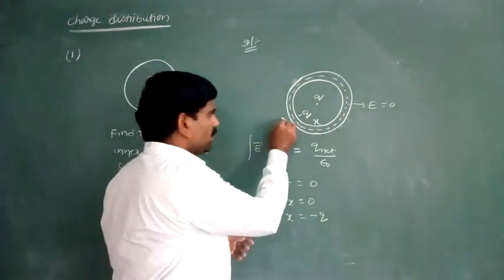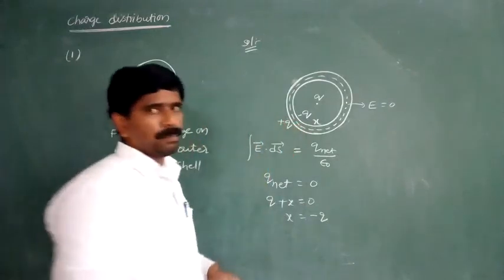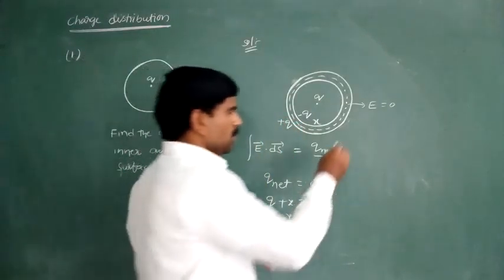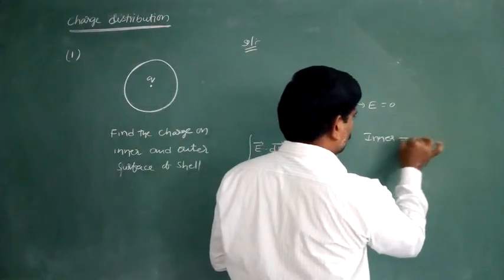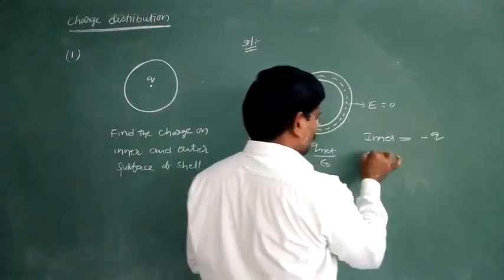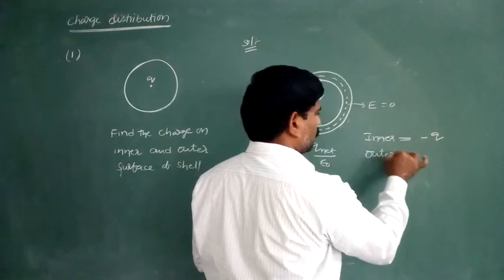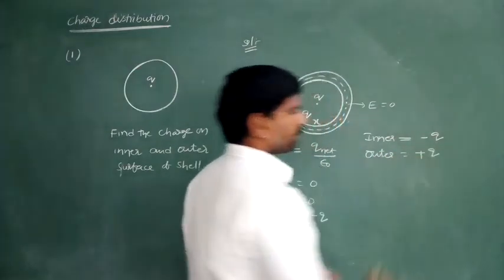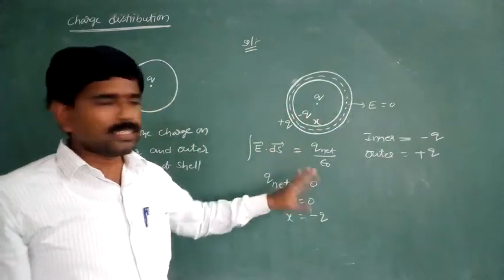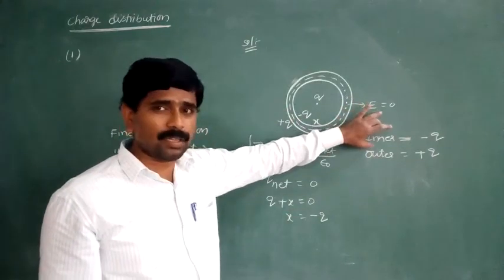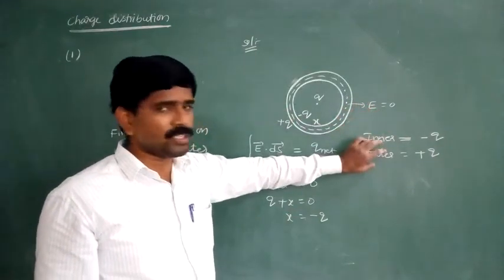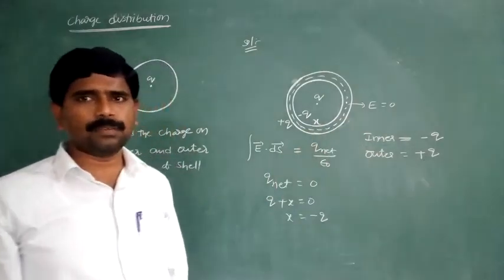So, how much charge appears on the outer surface? Plus Q charge. Therefore, the charge on the inner surface is minus Q, and the charge on the outer surface is plus Q. Charge distribution, how are we solving? Observe, what is the charge on the inner surface of the shell and what is the charge on the outer surface of the shell?